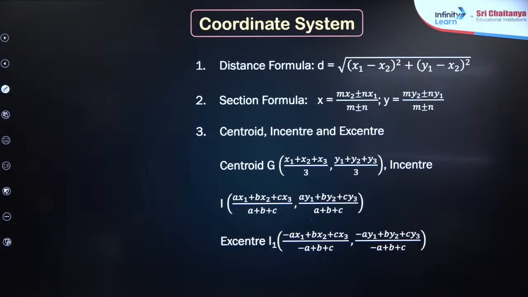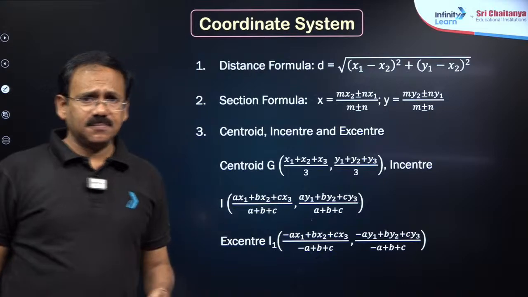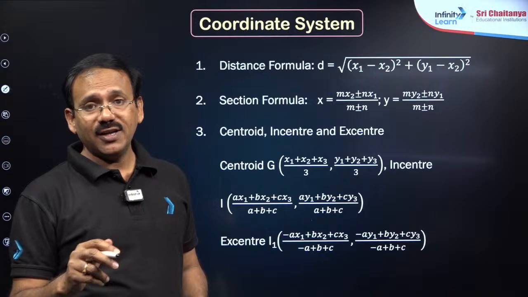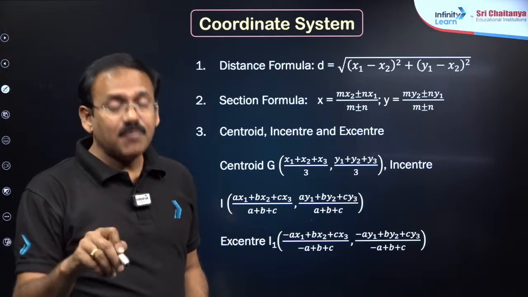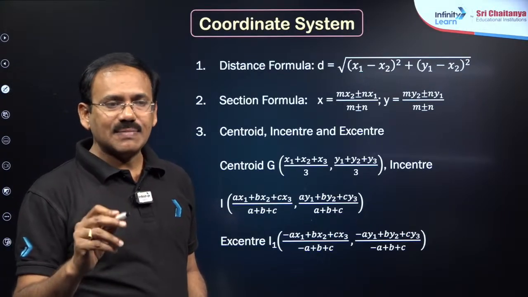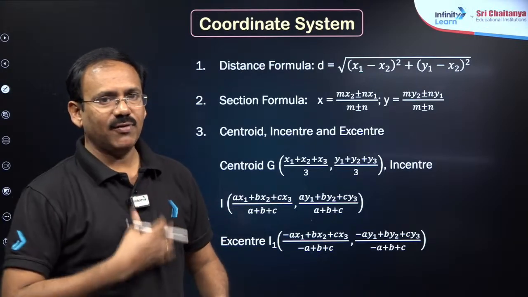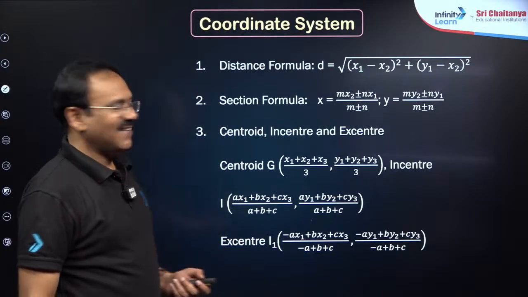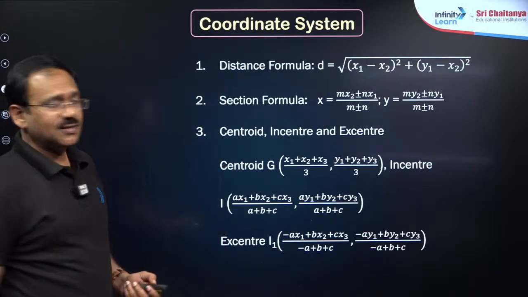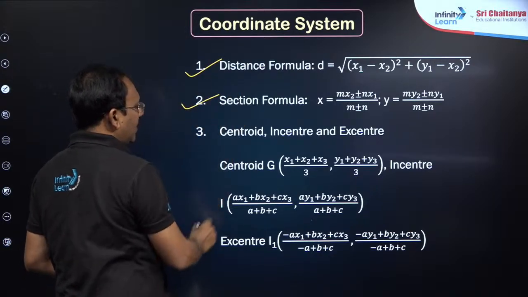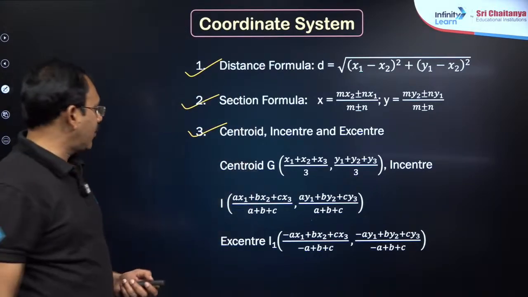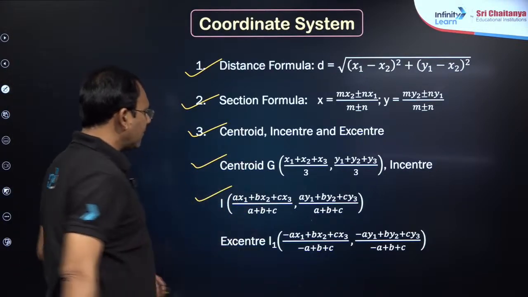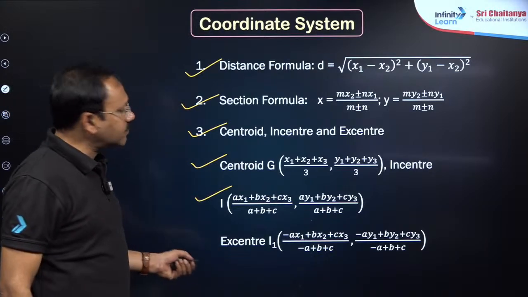Right, dear students. So coordinate system related, in coordinate geometry we have observed that most importantly geometric points related questions are being given like circumcenter, orthocenter, incenter. Please do observe that in all the PYQs. So distance formula is very clear. Section formula you know well. Centroid you can find as the average of 3 points. Incenter, this is clear. So I don't think you require explanation in this.